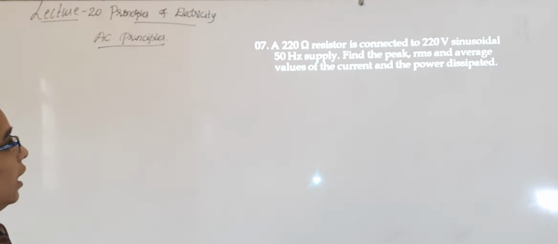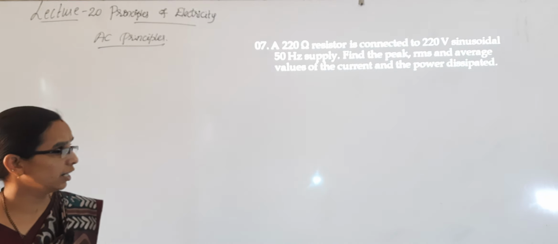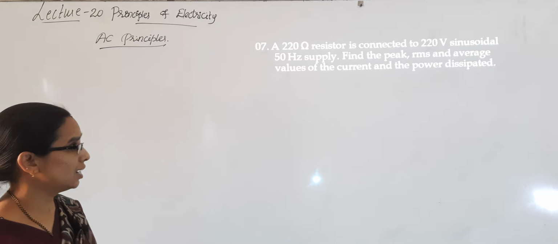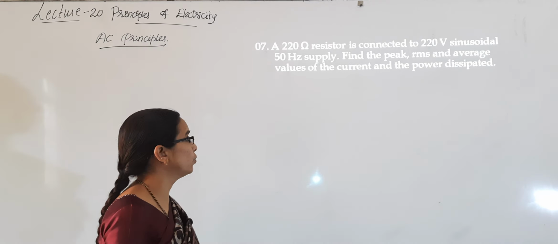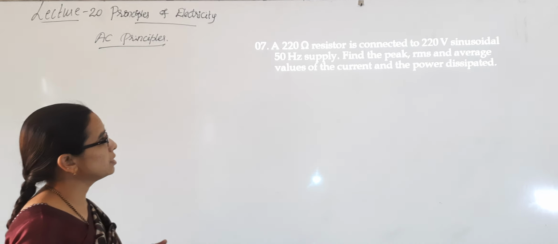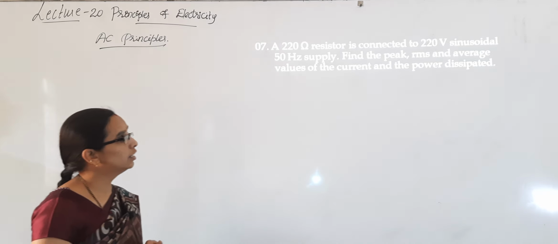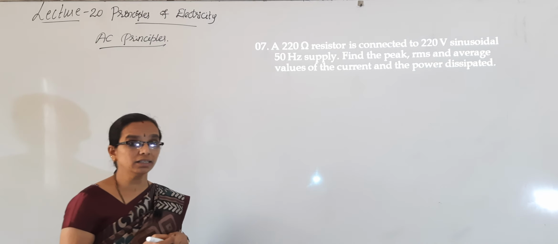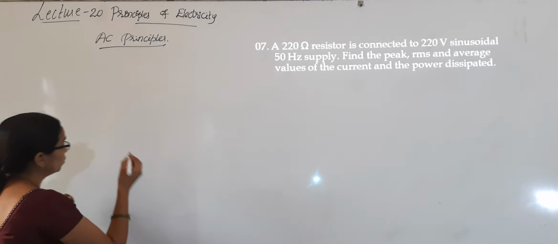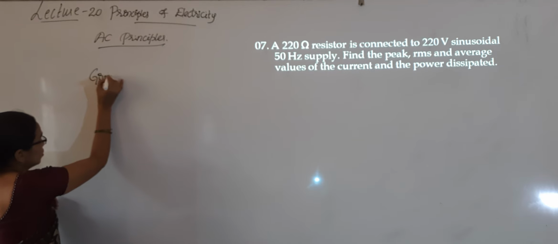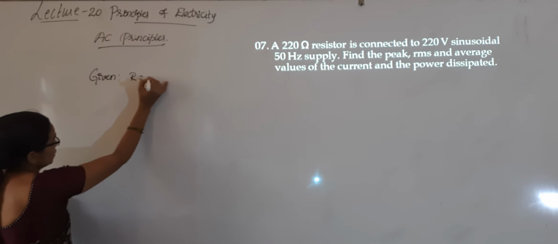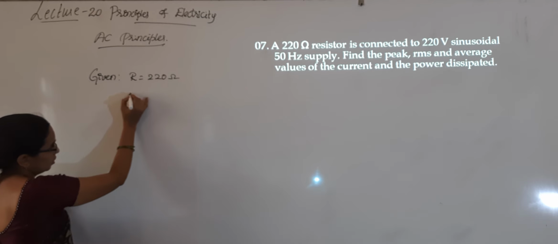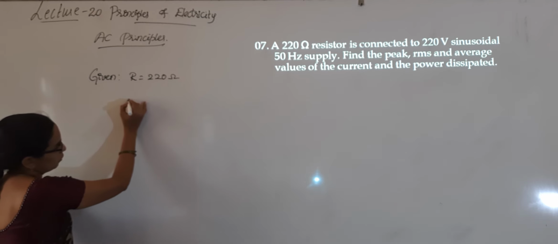Next problem is, a 220 ohm resistor is connected to a 220 volt sinusoidal 50 hertz supply. That is an AC supply, 220 volts 50 hertz. Find the peak, RMS, average values of the current and power dissipated. Here they have asked us to find the current. So what all is given? Resistance, that is 220 ohm they have given. 220 volt.